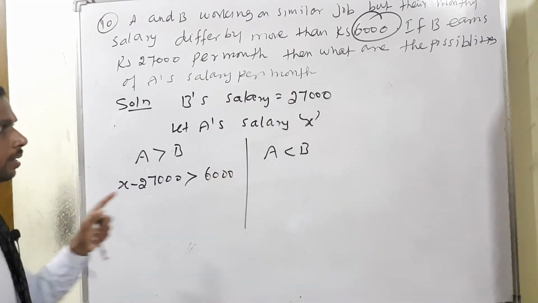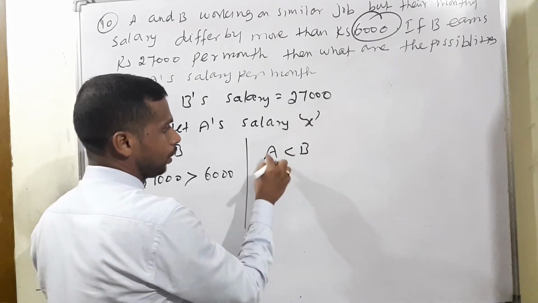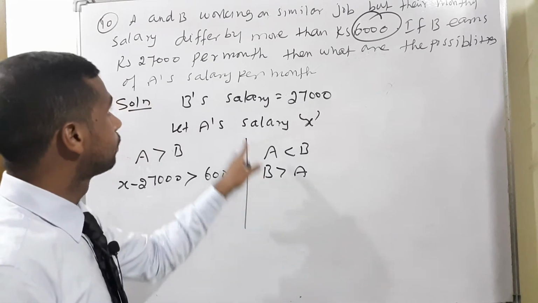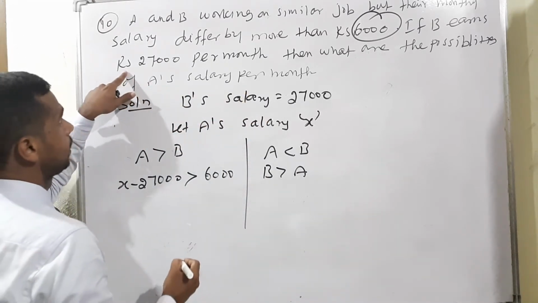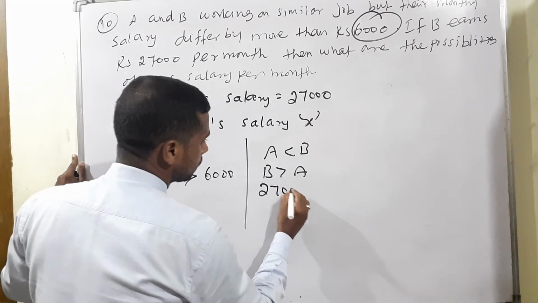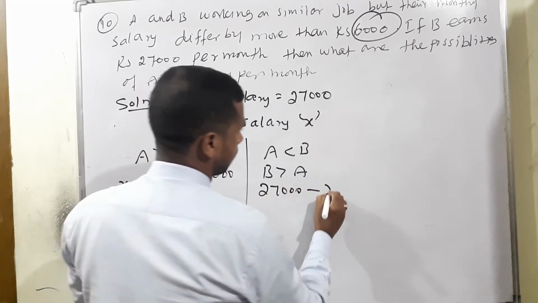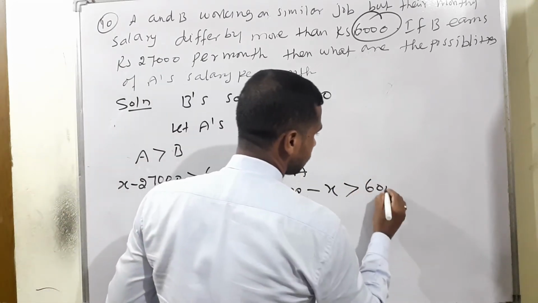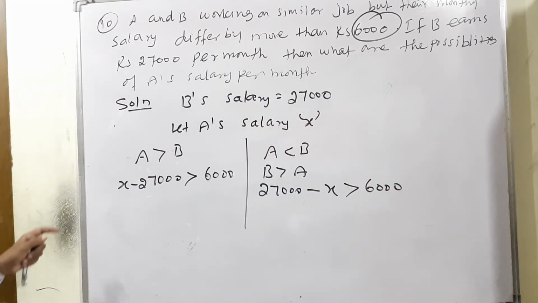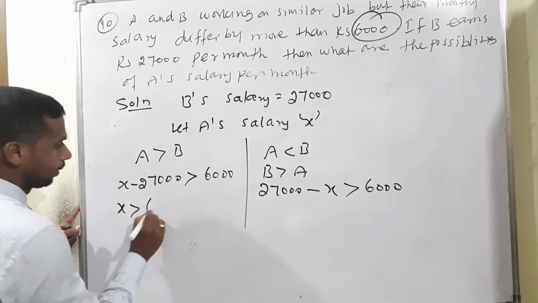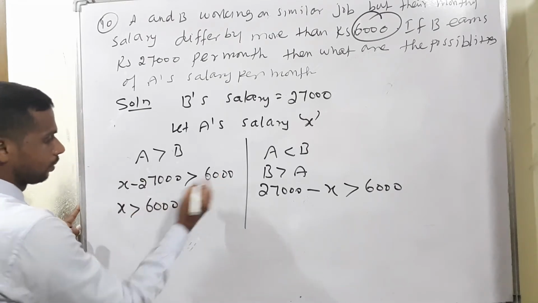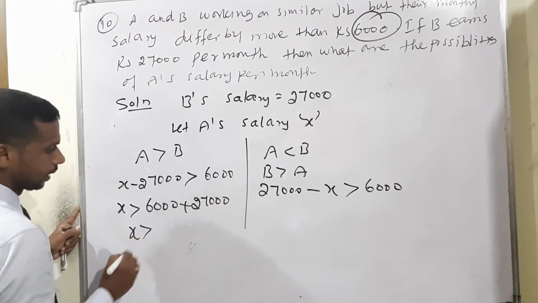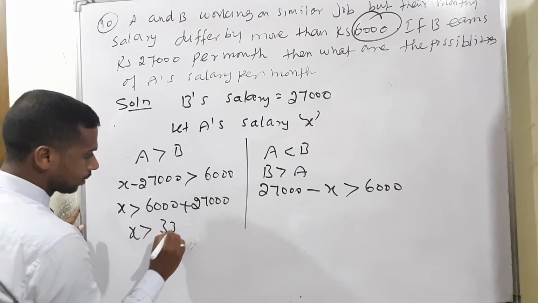Second case, A lesser than B. If we interchange, B greater than A. B's salary is 27,000, so 27,000 minus X, since we don't know A's salary, is again greater than 6,000, the difference. Now in the first case, X greater than 6,000 plus 27,000, which is X greater than 33,000.